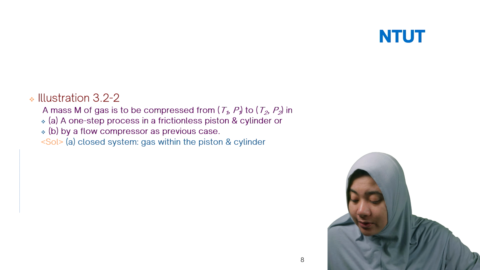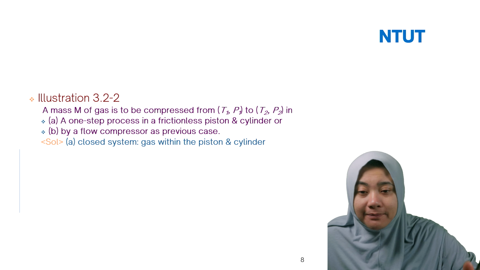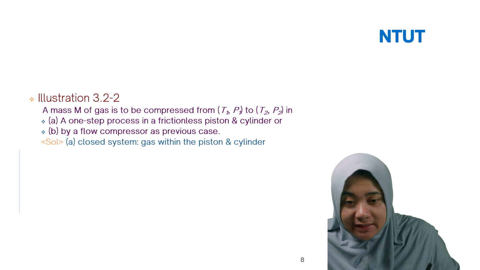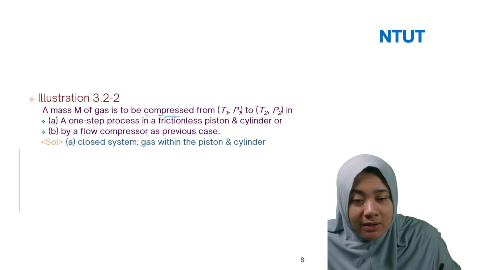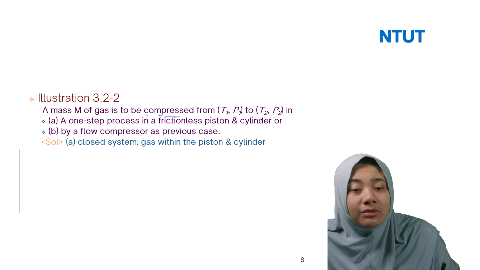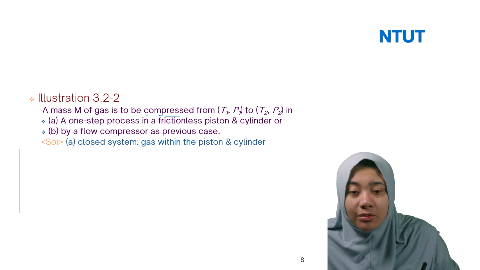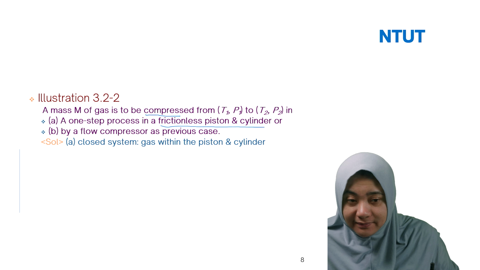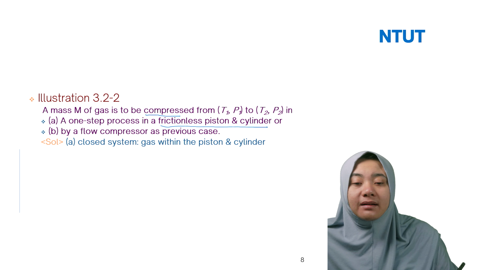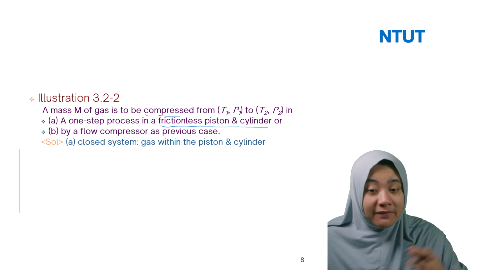Then we have the question: a mass m of gas is to be compressed from T1, P1 to T2, P2. In the first case, a one-step process in a frictionless piston and cylinder, or the other case is the flow compressor like the previous case.